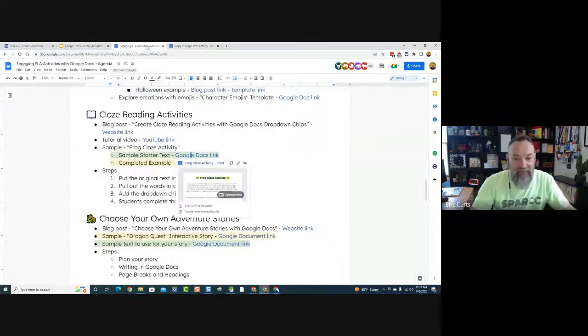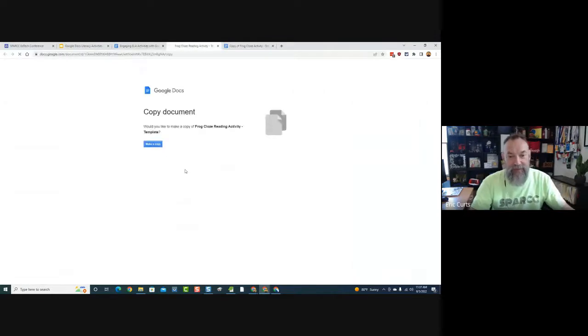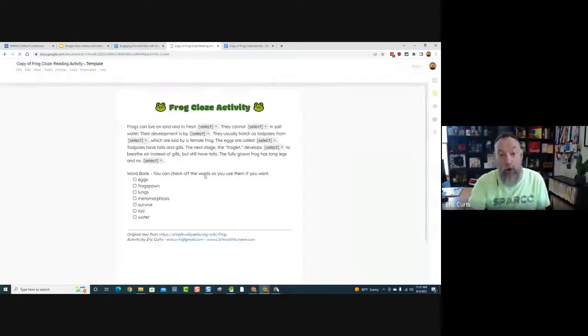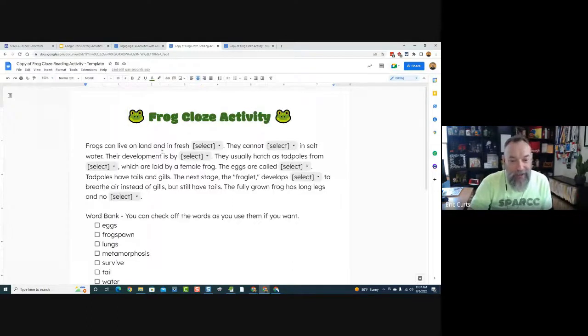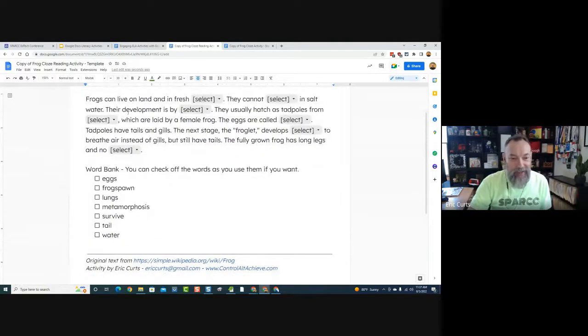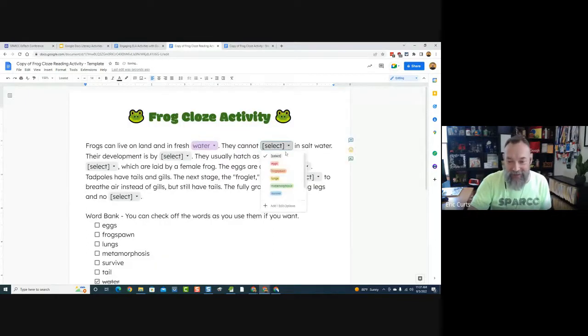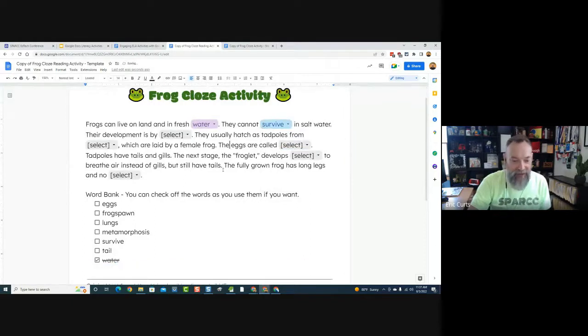So let's see a final version of it. Here's a completed example. Let's make a copy of it. So here's one where I think I did all of the words in there. And so basically the student comes in and they start reading and go, okay, frogs can live on land and in fresh something. Well, they got to look through their word choices, look at their word bank and say, I think it's water. And they select that. And then they can come down and check off water if they want to, make sure they don't accidentally pick it again. And then, they cannot survive. So they pick survive and they cross that off.